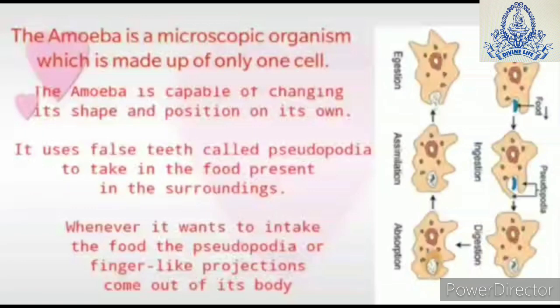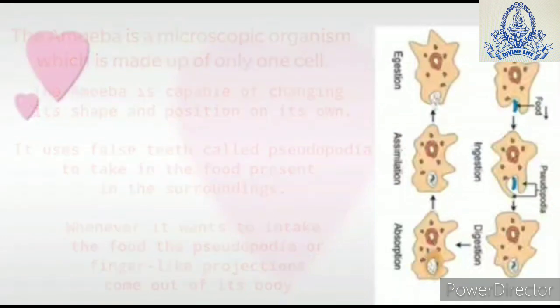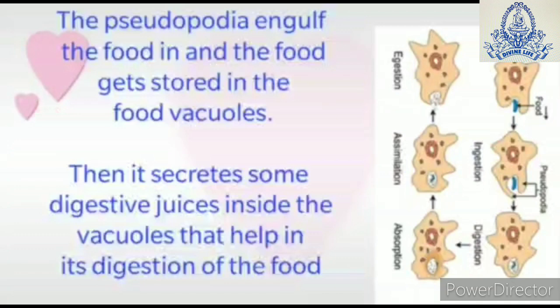As you can see in the diagram, the food is present in the water. So what will the amoeba do? It will move its projections and surround the food particle, and then the food will enter the body of the amoeba. There it stores it in the food vacuoles, where some digestive juices are secreted which help to digest the food.